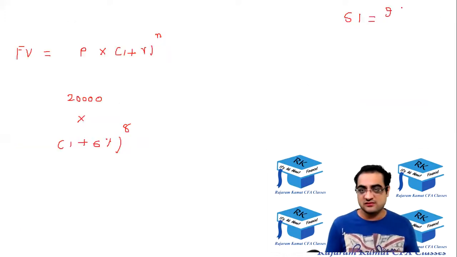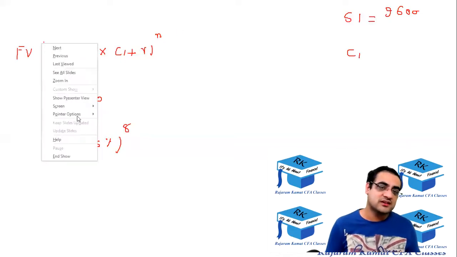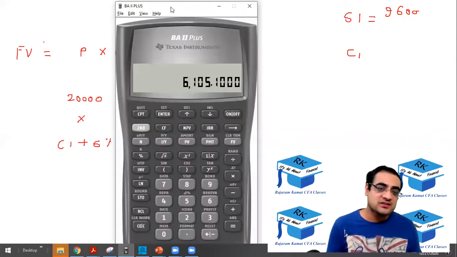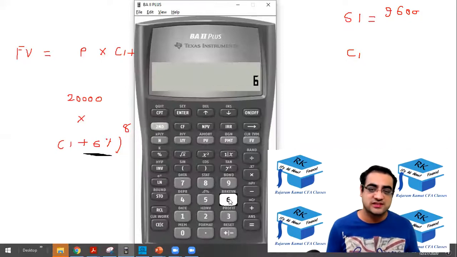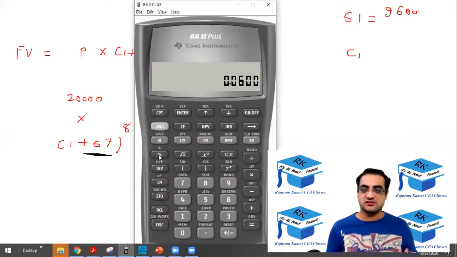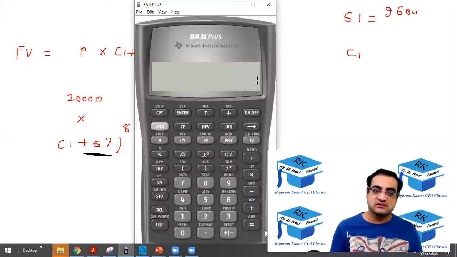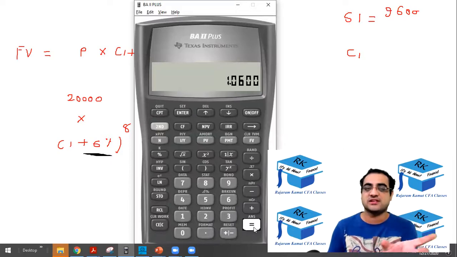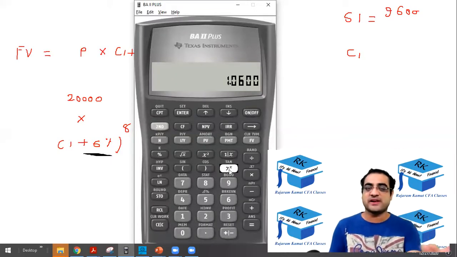So let's see the compound interest now. So let's get the calculator. Okay, first I'm going to start with this 6%. So 6 and percentage. Step 2, plus 1, equal to. So you got that bracket done, 1 plus 6%, 1.06. Raised to, you're doing raised to, so press y to the power x.